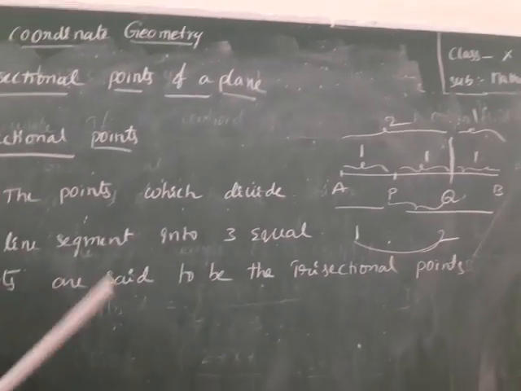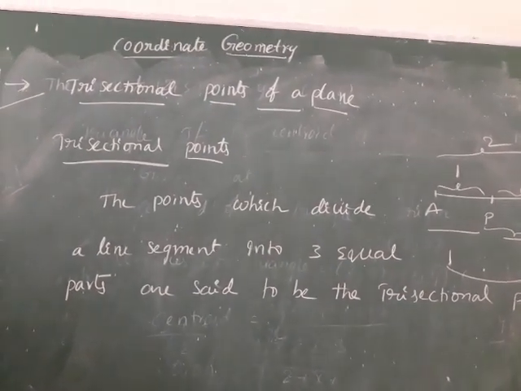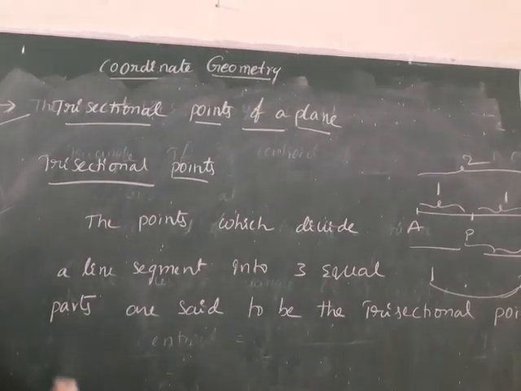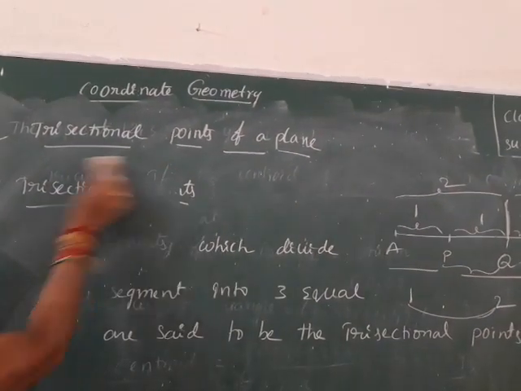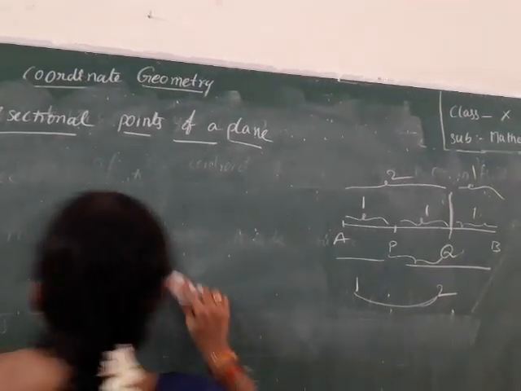Can I rub this? Have all of you noted down? Write down the problem.